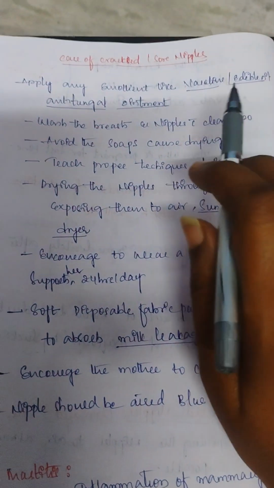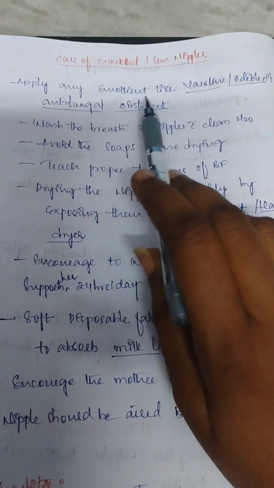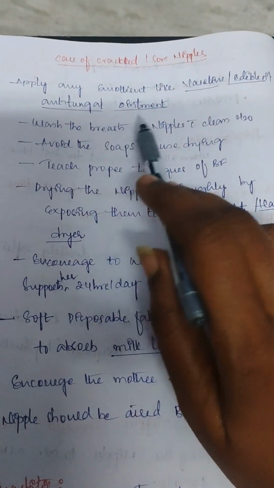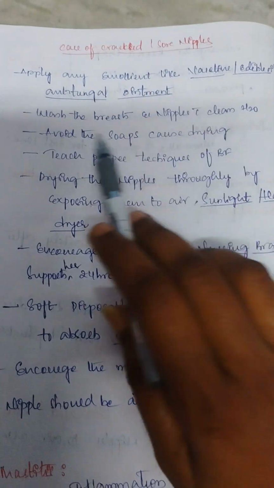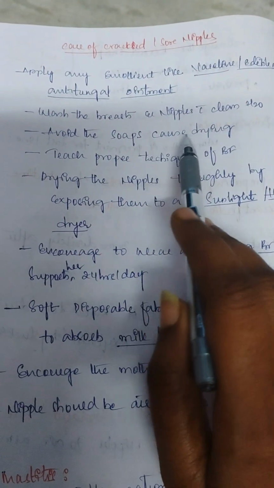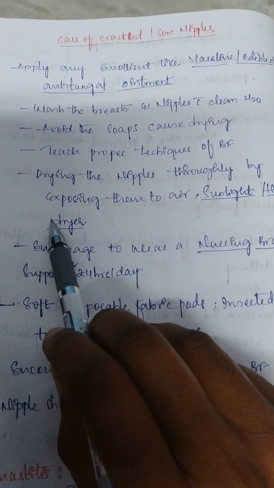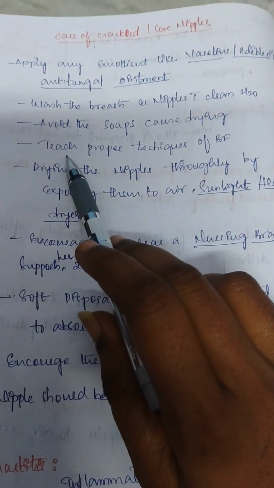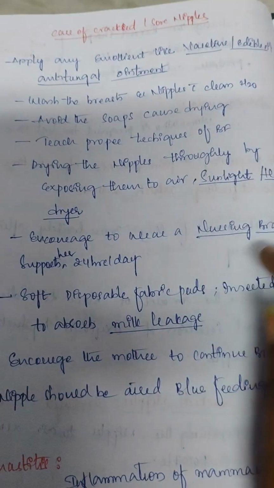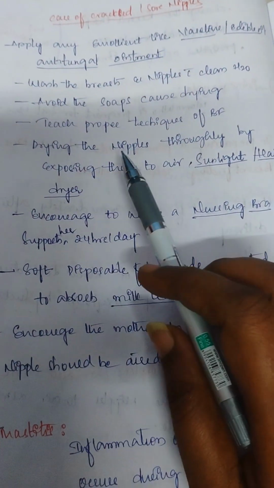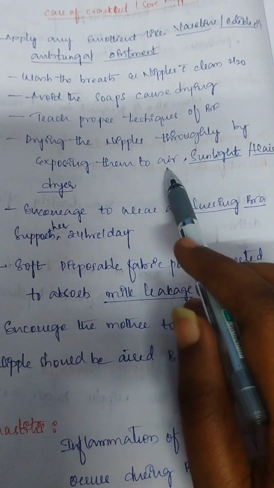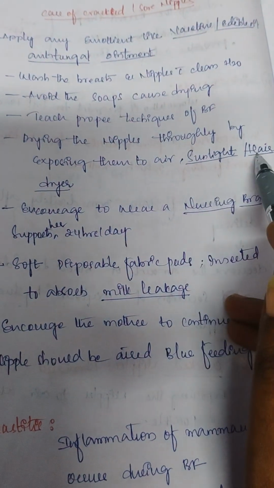So as a nurse, what we have to tell the mother: apply Vaseline or edible oil or any antifungal ointment around the nipple, and wash the breast and nipples with clean water. Avoid soap that causes dryness of the nipple, and tell the mother to follow proper techniques of breastfeeding. And not only that, tell the mother to dry the nipples thoroughly by exposing them to air, sunlight or a hair dryer.